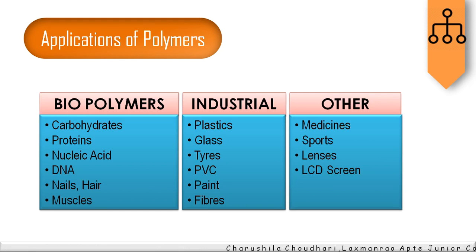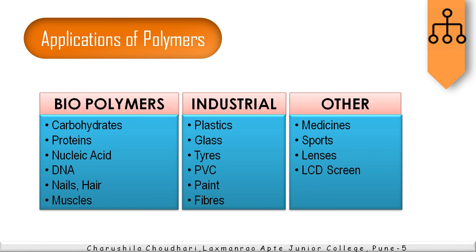They have wide application in the industrial field, like in the manufacture of plastic, glass, tires, paints, and so on. Also they have other applications in the medicine field, in the manufacture of different types of drugs, also medical instruments, in the sports field, for the preparation of different types of balls, and in lenses.